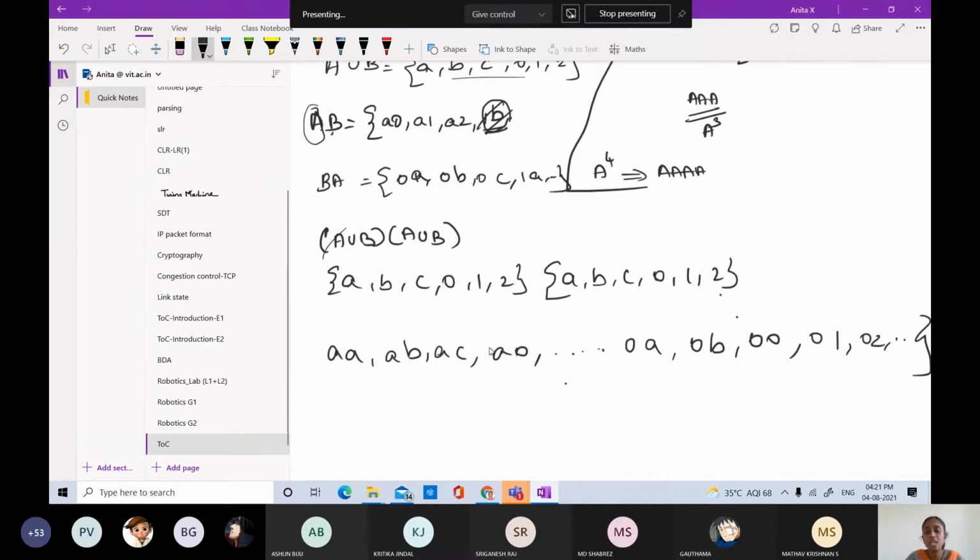The only thing is that the length of the string is 2. Is that clear for you all? Yes or no? Yes, ma'am. Yes. So if not, please do interrupt and then clear your doubts.